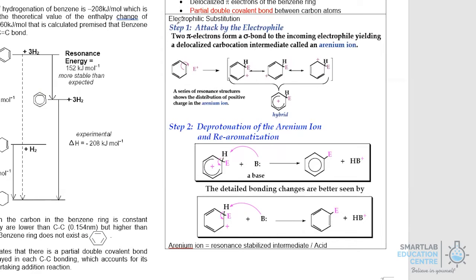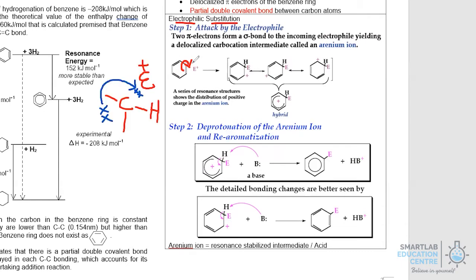One of the chemical reactions that benzene undertakes is electrophilic substitution. In electrophilic substitution, the first step is where the benzene is attacked by the electrophile. The way we depict that in the arrow, you have to take note, the arrow indicated down here is the movement of electrons. So a full arrow indicates the movement of a pair of electrons, and this is where this pair of electrons will come up to bond with E+.